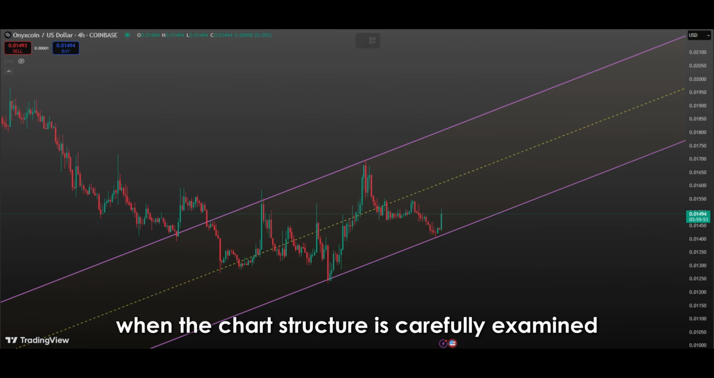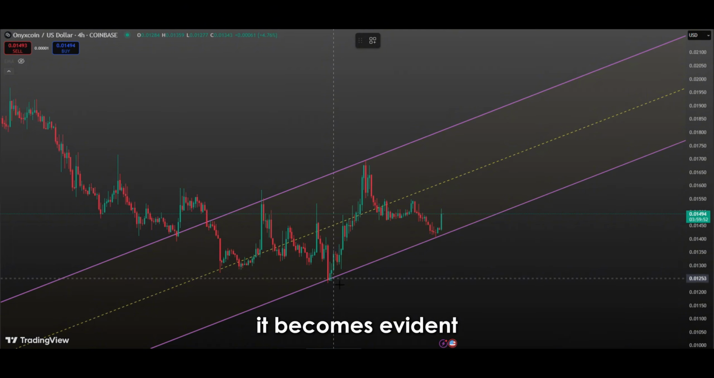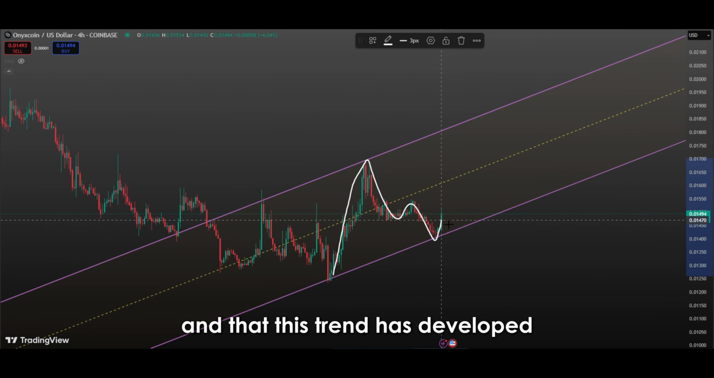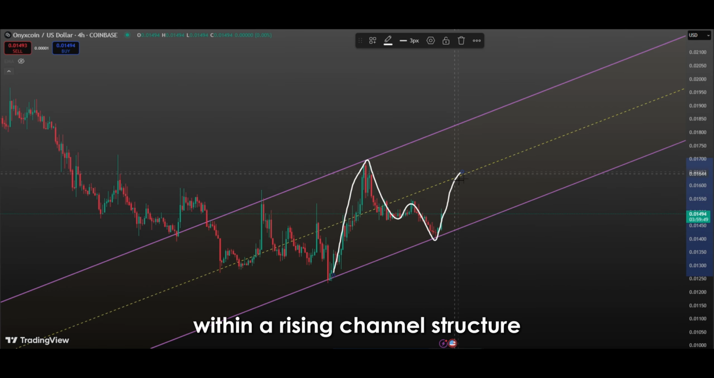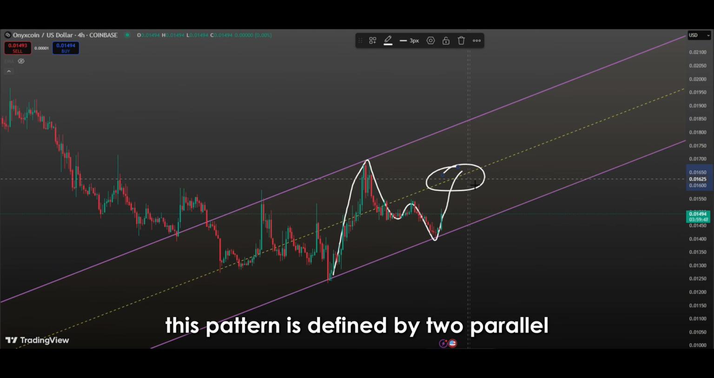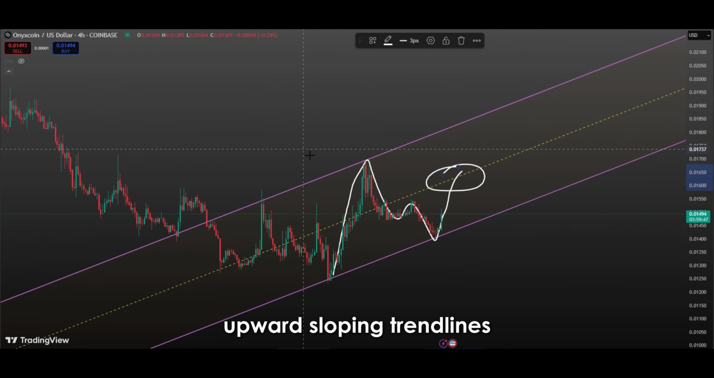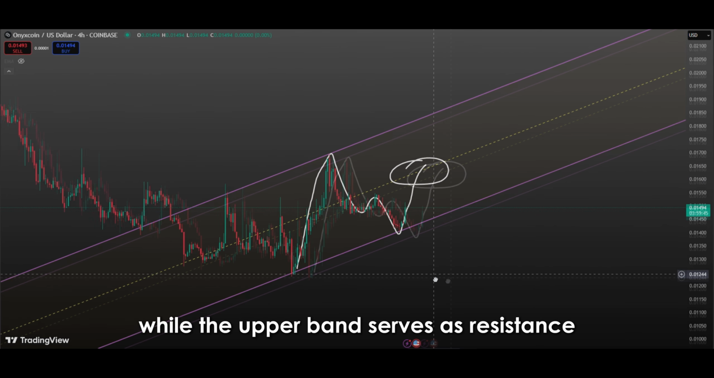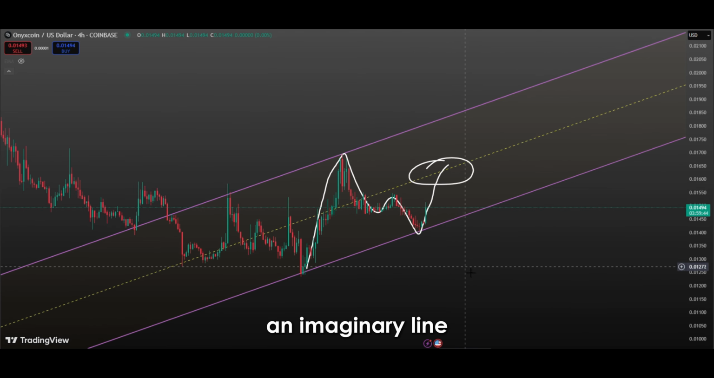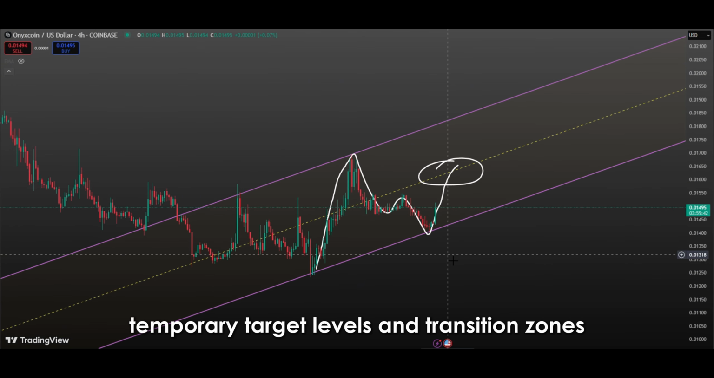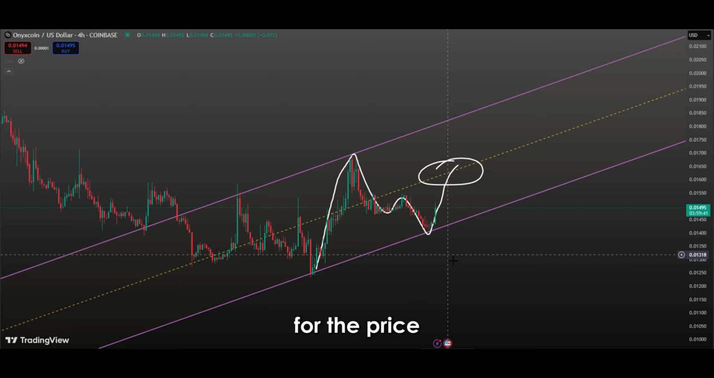When the chart structure is carefully examined, it becomes evident that the price has been in an upward trend for a considerable period, and that this trend has developed within a rising channel structure, one of the classic formations in technical analysis. This pattern is defined by two parallel upward-sloping trend lines. The lower band acts as support, while the upper band serves as resistance. An imaginary line running through the midpoint of the channel often acts as a guide in identifying temporary target levels and transition zones for the price.